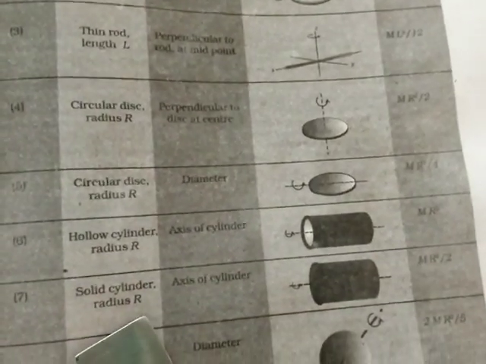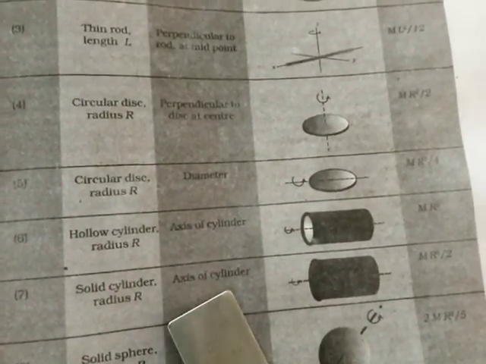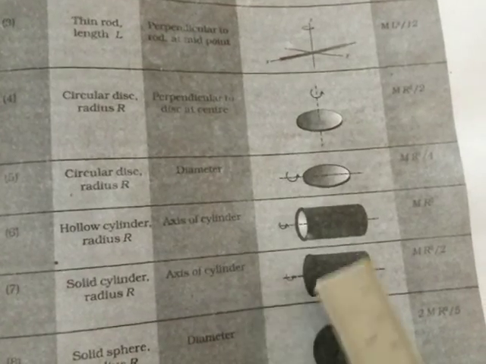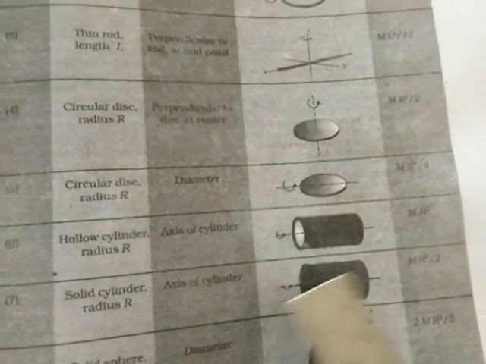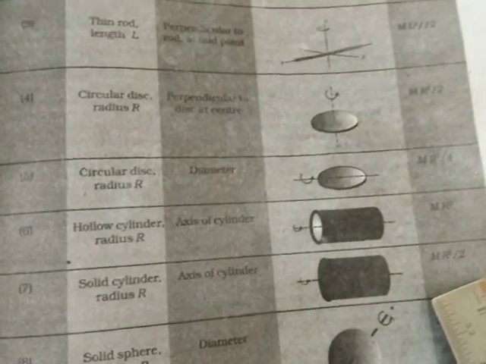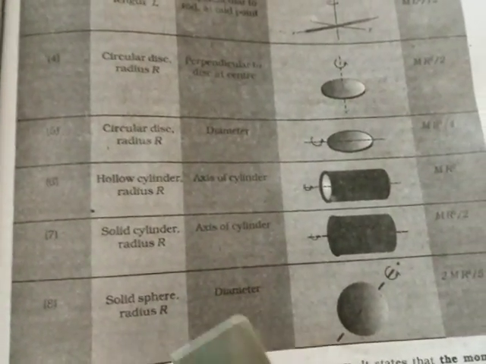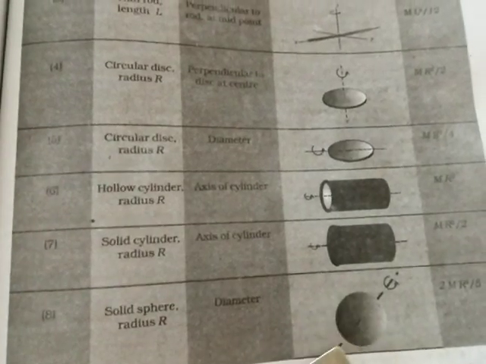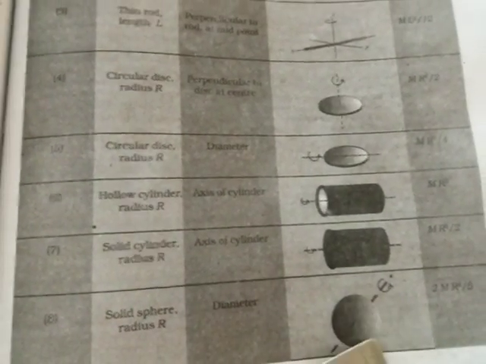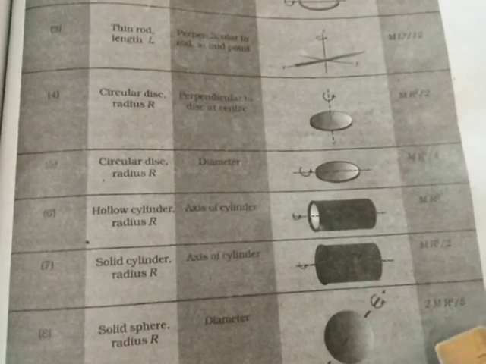Solid cylinder of radius R, axis of rotation is the axis of the cylinder. This one is solid, this is hollow. For solid the inertia is MR square by 2. Solid sphere of radius R, diameter is the axis of rotation, then the inertia is 2 MR square by 5.